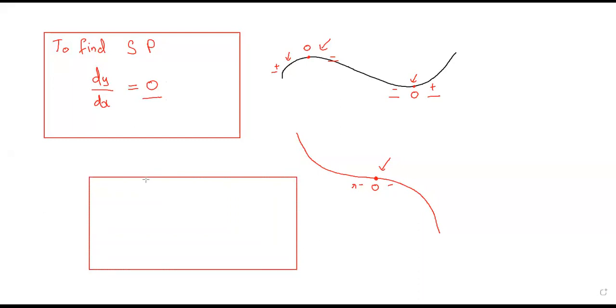So how do we decide that? Okay, for that, we need to talk about the double derivative. Okay, so for that, we have d2y by dx2. This is the double derivative.